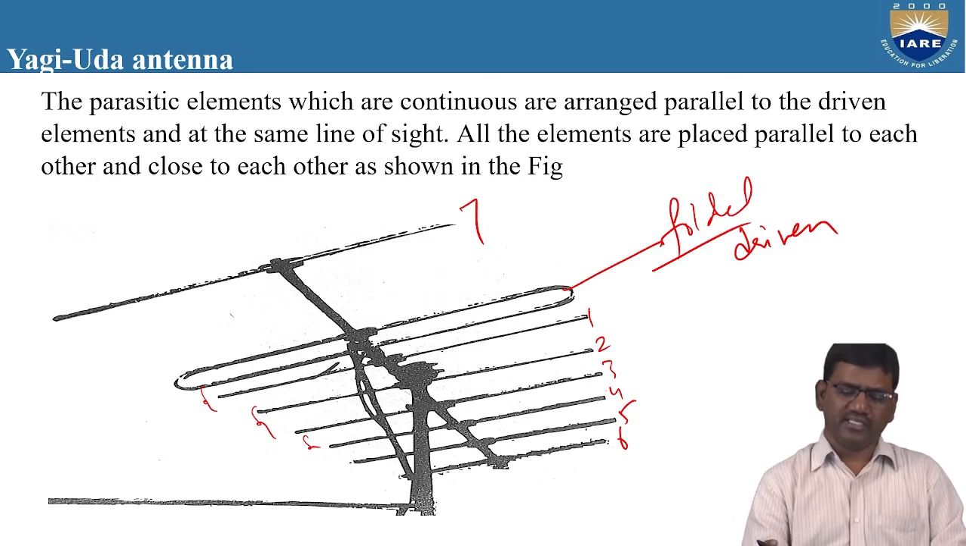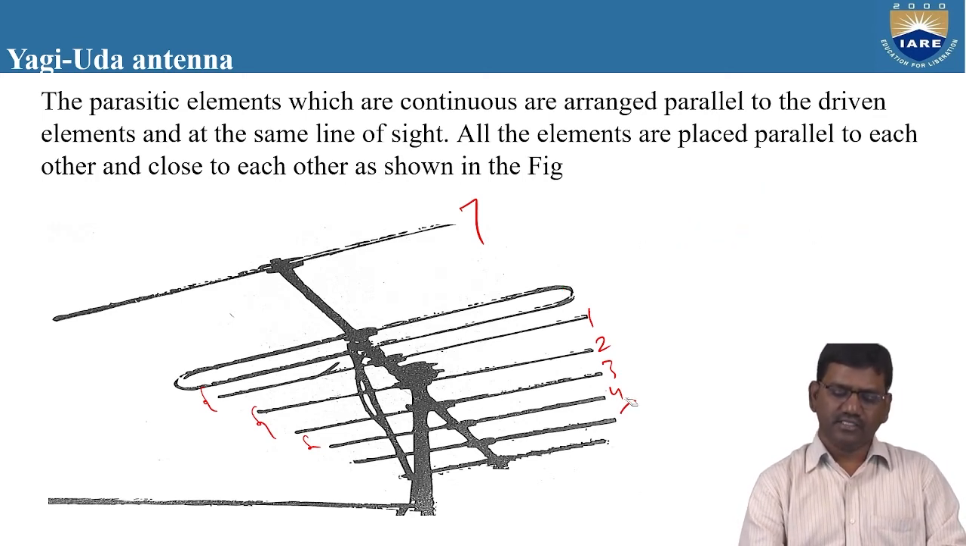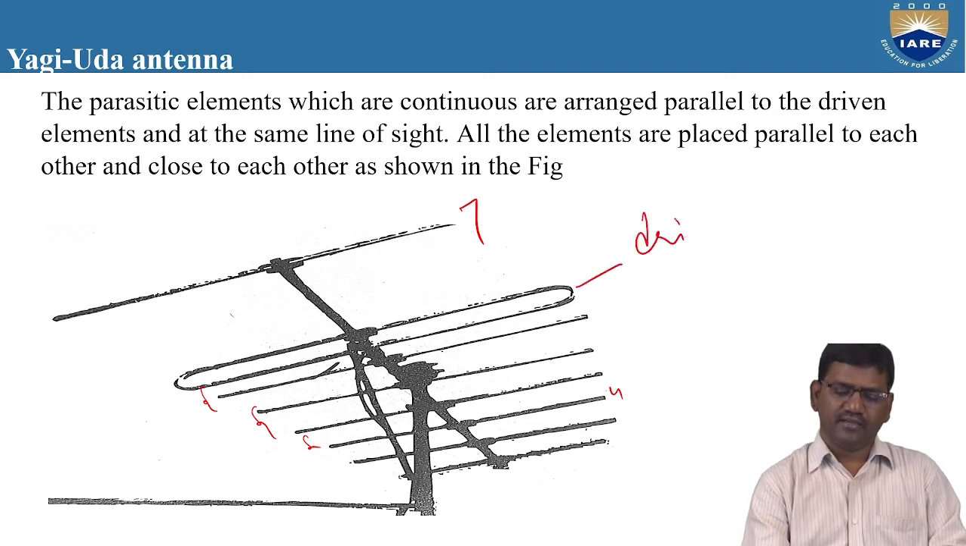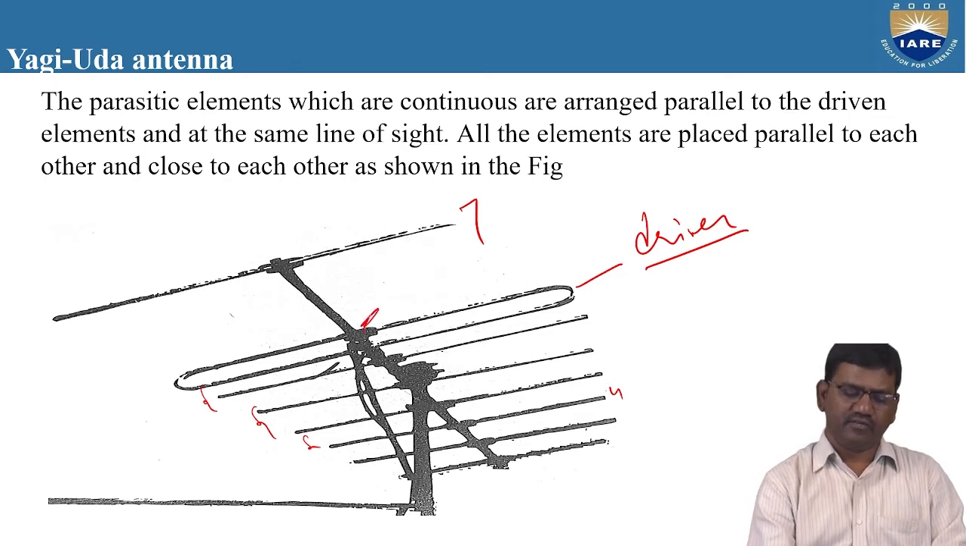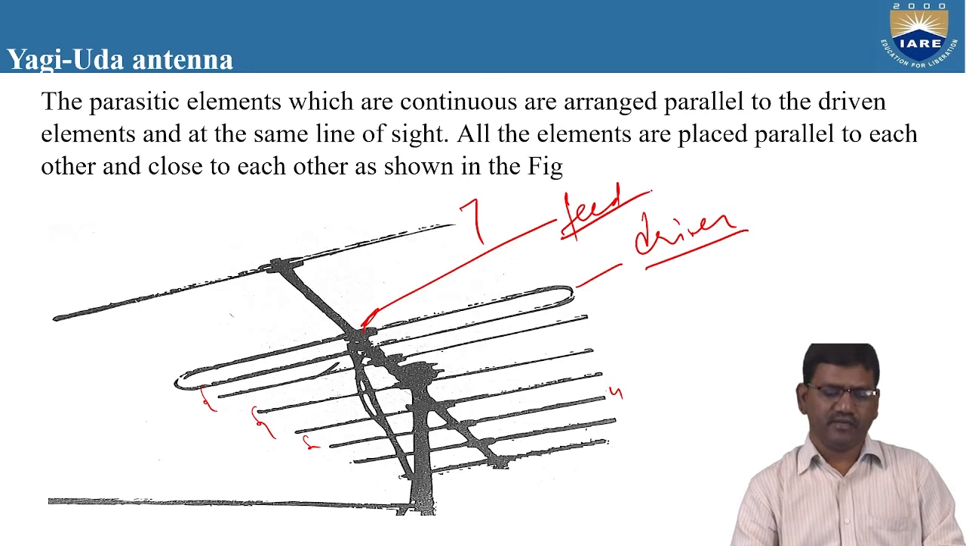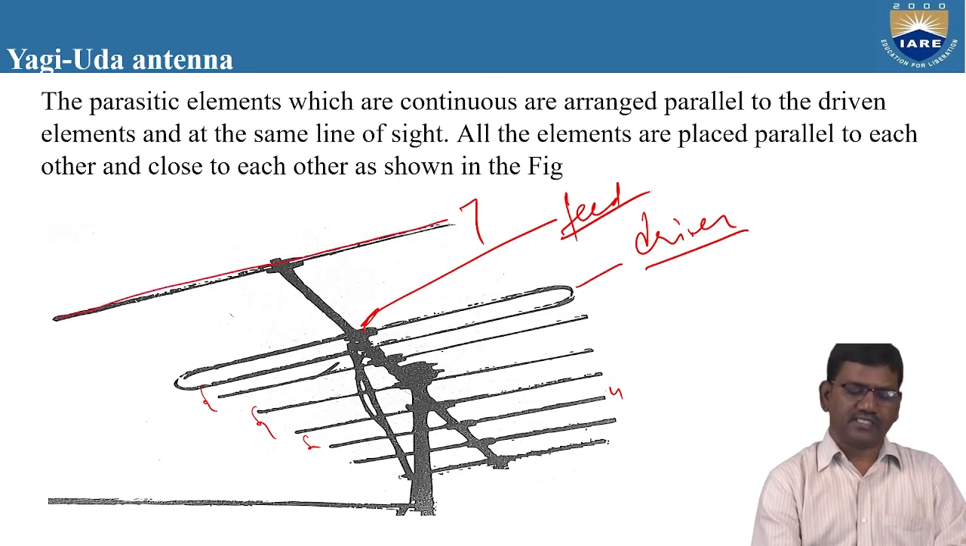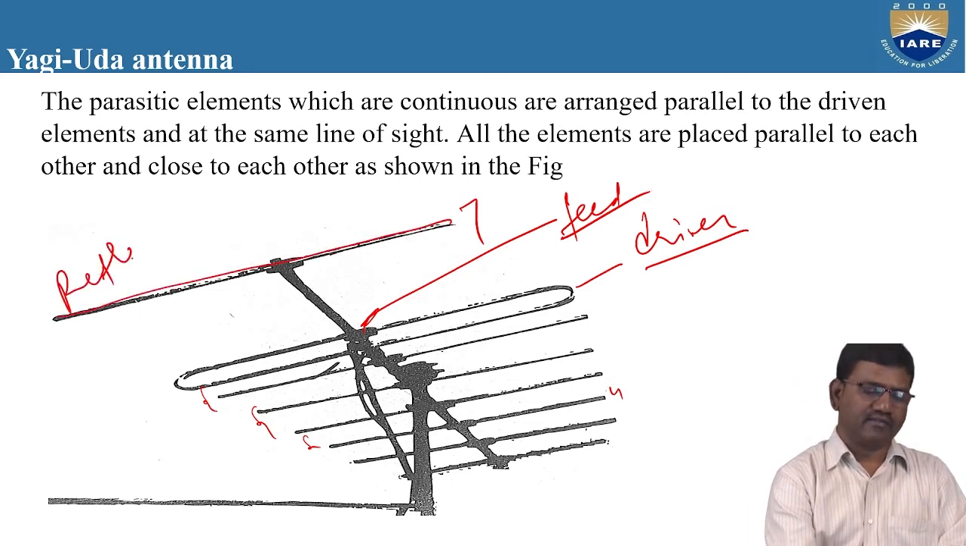So you can observe here in the diagram, this is the driven element where the input signal is given. For this driven element only, we are going to feed it. And you can observe here, the size of the reflector is very high.